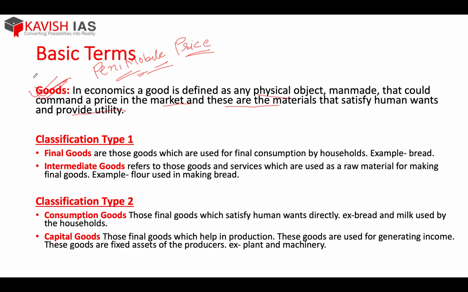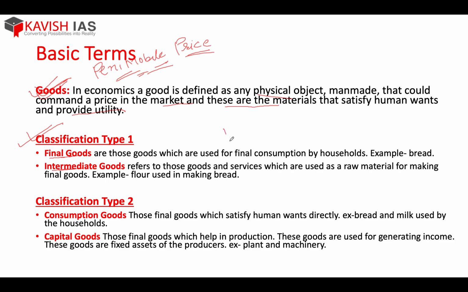Now after this I have devised a classification. All of you know what goods are, but there is a difference between final goods and intermediate goods. These are the words which you will get in the national income definition, so before that you should be clear about these two types of goods. The very first classification: final goods and intermediate goods. What are final goods? Final goods are the goods which you are using, which are in your hand at this point of time.